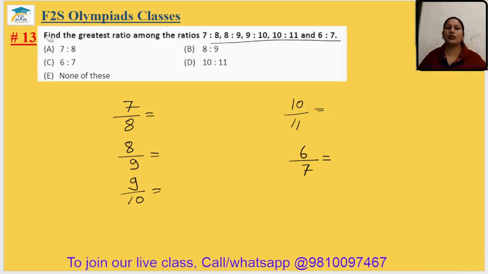So we can check it in two ways. Ya to hum in sab ka LCM nikal ke equivalent fraction bana lein, and in other way we can just convert it as the decimal. So I think here conversion of decimal will take less time. So we will just convert it as the decimal. So 7 by 8. If you divide 7 with 8, you will get 0.875. Theek hai. Now 8 by 9. You can divide it in your notebook. So you will get 0.88888 like this.